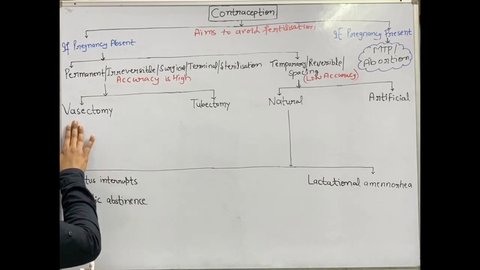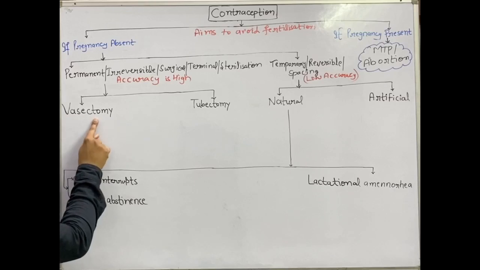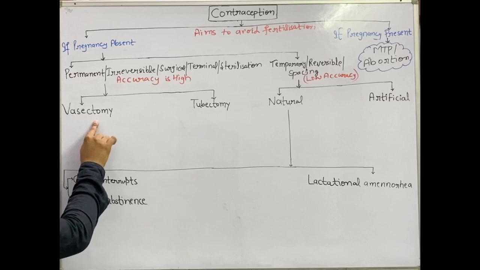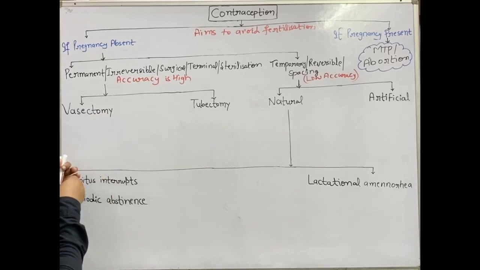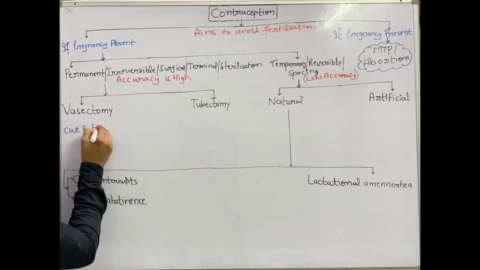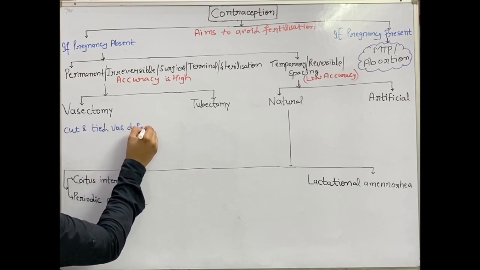In vasectomy, the name is vas deferens plus ectomy, so it is to cut and tie the vas deferens. The vas deferens is for the transfer of sperm from the testes to the reproductive tract. Here the vas deferens is cut and tied.